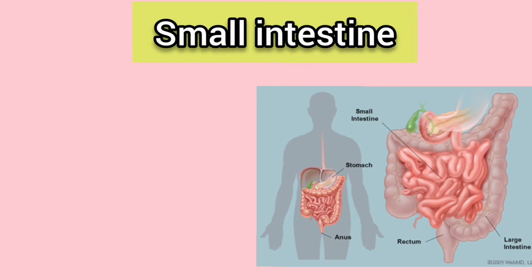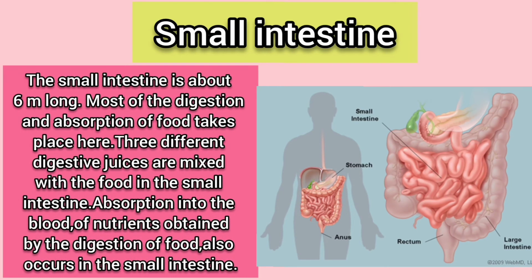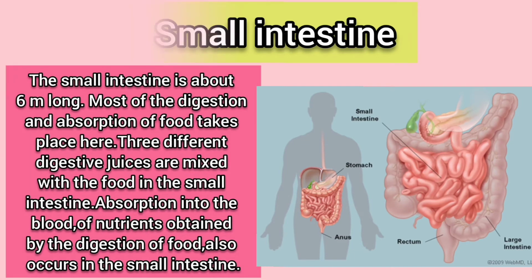Now let's know more about the small intestine. The small intestine is about 6 meters long. Most of the digestion and absorption of food takes place here. Three different digestive juices are mixed with the food in the small intestine. Absorption into the blood of nutrients obtained by the digestion of food also occurs in the small intestine.